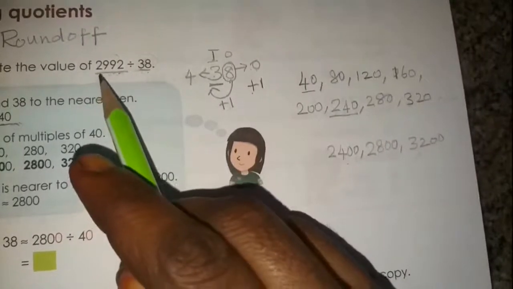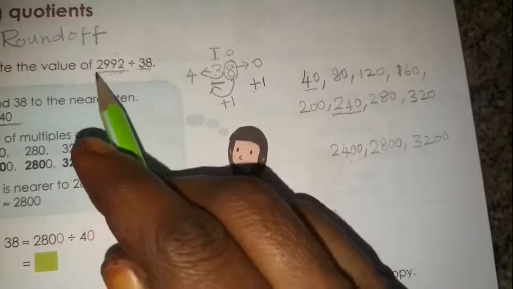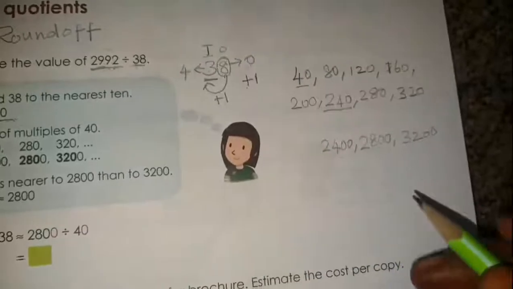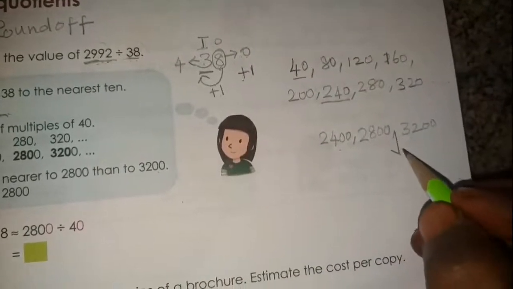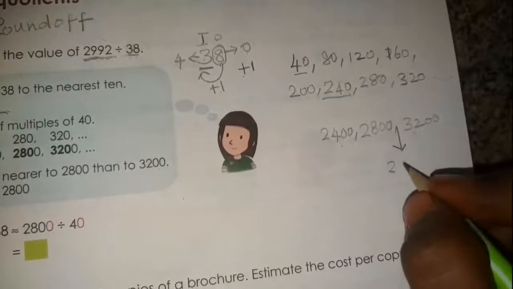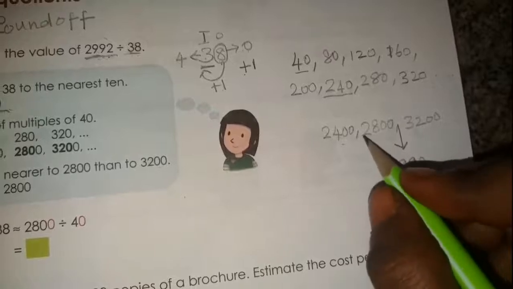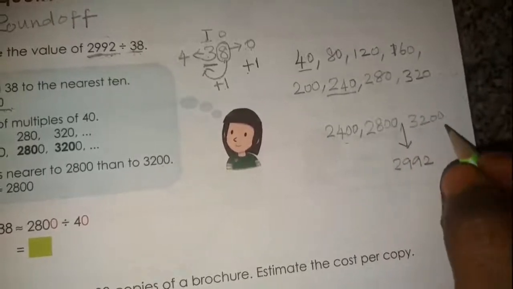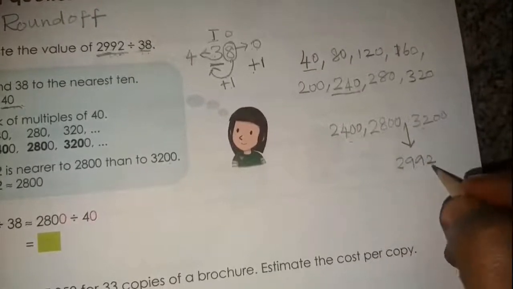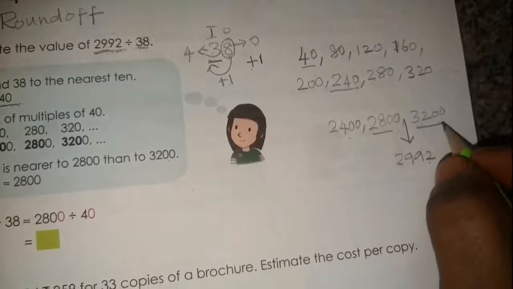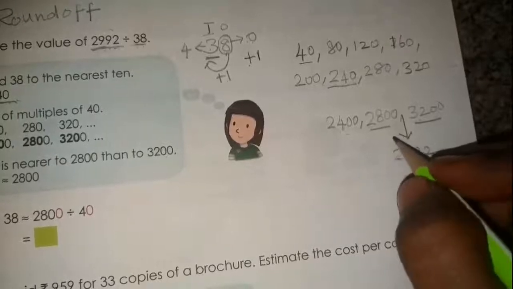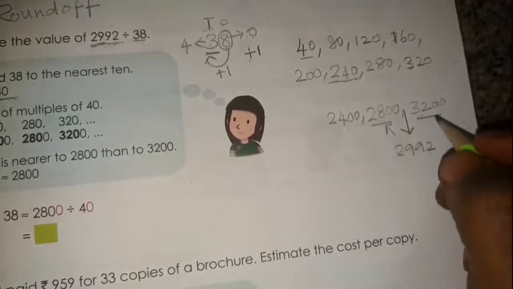So 2992, consider the first two digit number 29, in the thousands place and hundreds place. 29 lies between 2800 and 3200. 2992 lies between 2800 and 3200. Between these two, which is nearest to 2992? Is this number nearest or is this number nearest? You have to check. 2992 is nearest to 2800 rather than 3200.